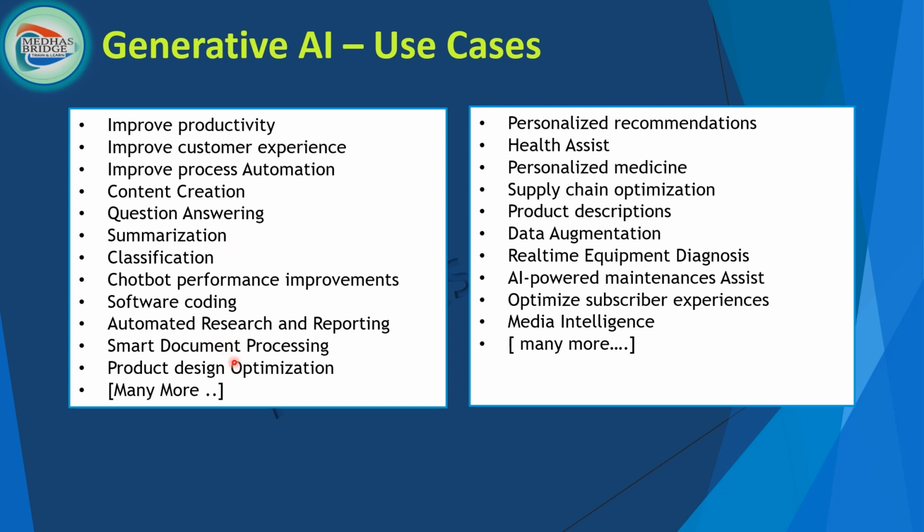Most enterprise companies are doing things like improving productivity, customer experience, and process automation, content creation, question answering, summarization, classification, chatbot performance improvement, software coding, automated research and reporting, smart document processing, product design optimization, personalized recommendations, health assistance, personalized medicine, supply chain optimization, product descriptions, data augmentation, real-time equipment diagnosis, AI-powered maintenance assistance, optimizing subscriber experience, media intelligence, and many more.